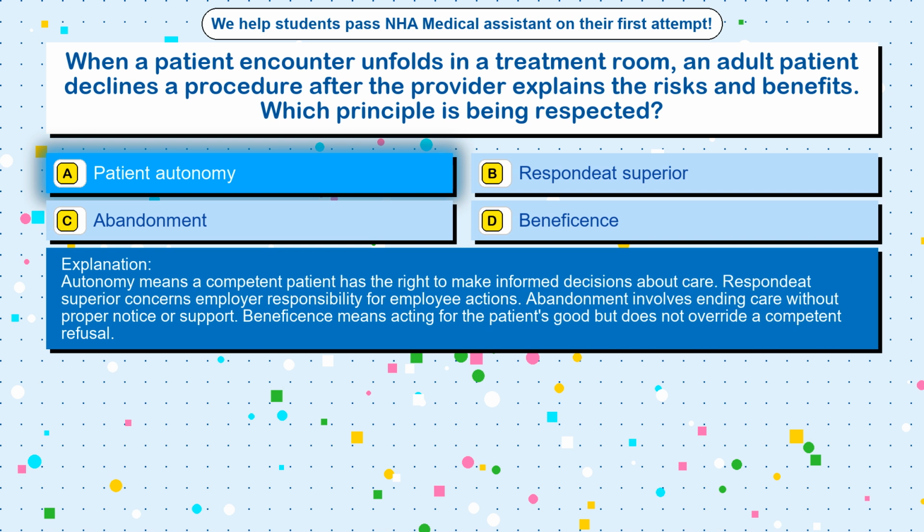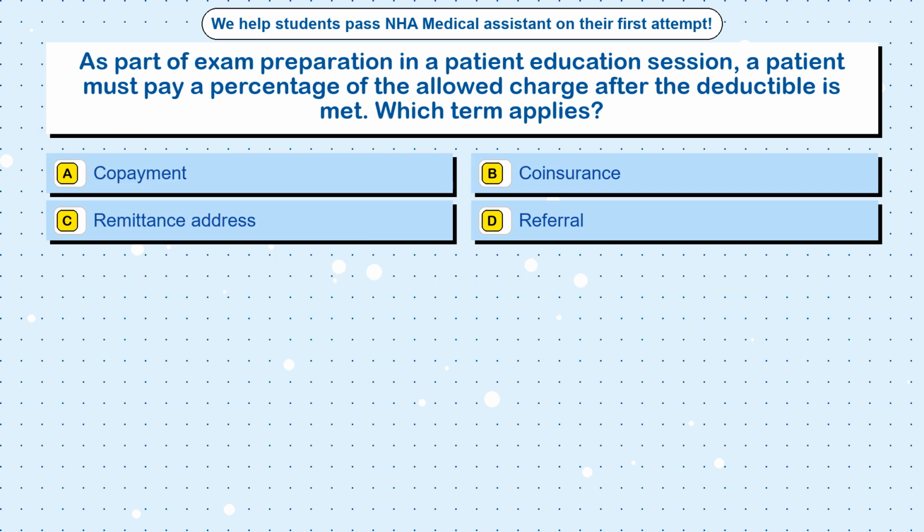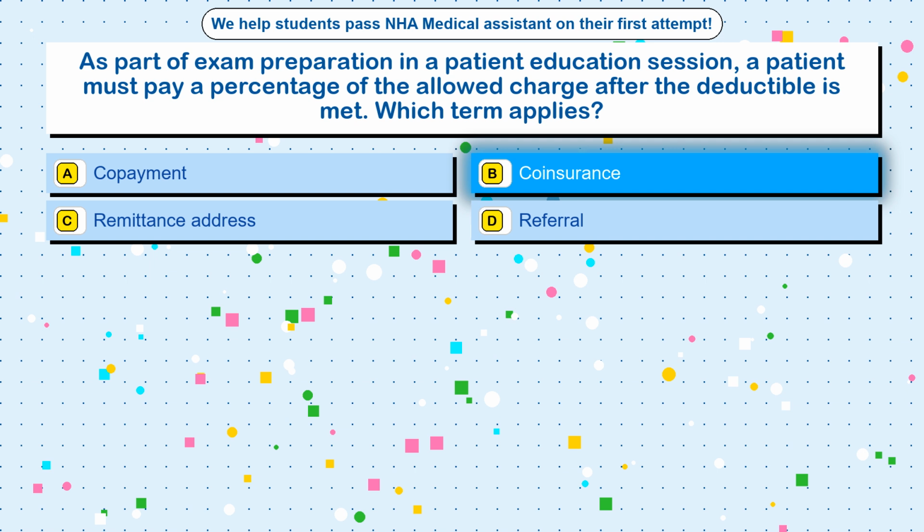Beneficence means acting for the patient's good but does not override a competent refusal. Question 87. As part of exam preparation in a patient education session, a patient must pay a percentage of the allowed charge after the deductible is met. Which term applies? Option A, copayment. Option B, coinsurance. Option C, remittance address. Option D, referral. The correct answer is option B, coinsurance.